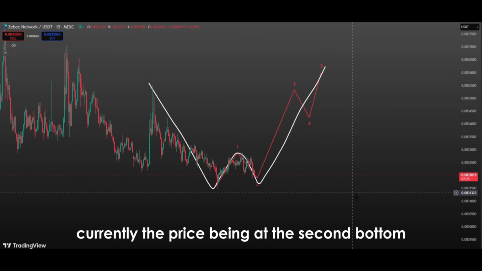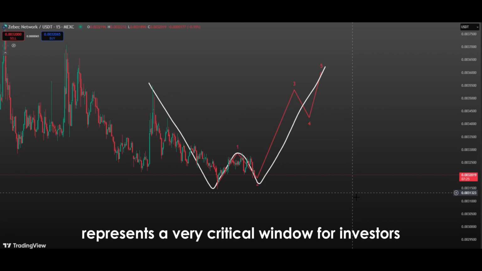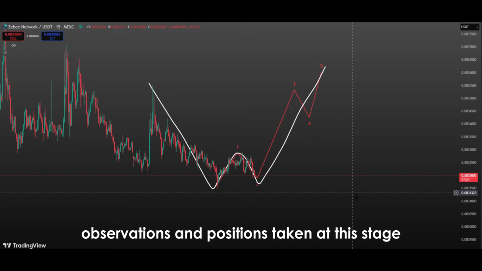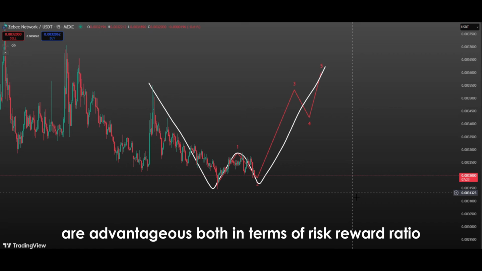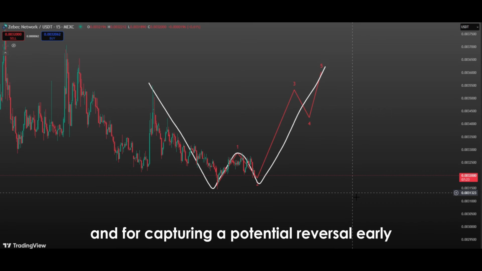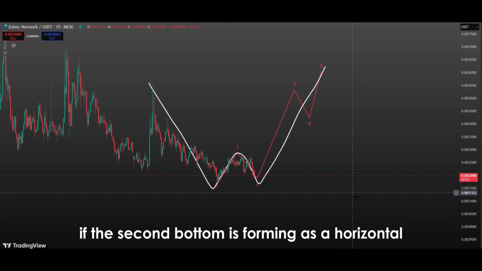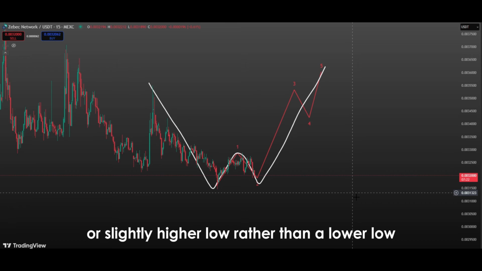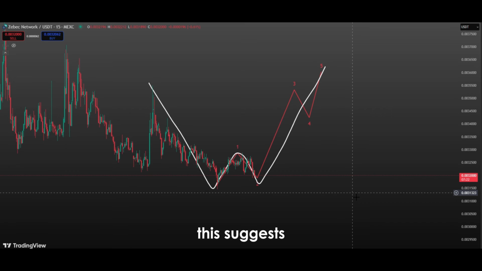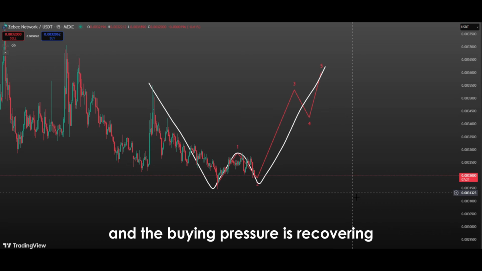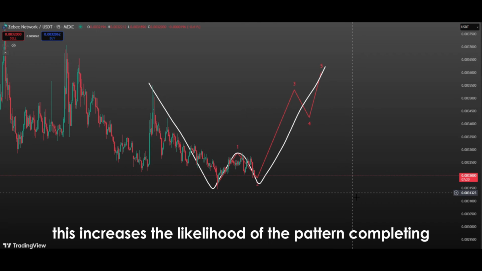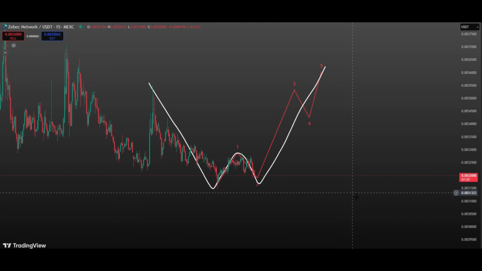Currently, the price being at the second bottom represents a very critical window for investors. Observations and positions taken at this stage are advantageous both in terms of risk-reward ratio and for capturing a potential reversal early. Especially if the second bottom is forming as a horizontal or slightly higher low rather than a lower low, this suggests that the market is no longer allowing sellers as much control and the buying pressure is recovering. This increases the likelihood of the pattern completing successfully.